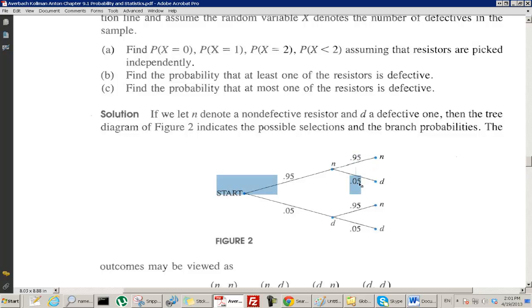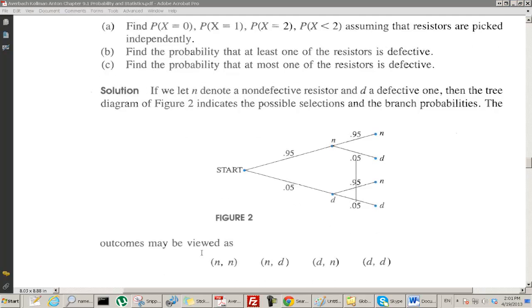But we're assuming independence, so we can put 0.95 here and 0.05 here. The same thing goes along this path: even though this one was defective, we still say it's 0.95 that the next is not defective. That's where the independence comes in. Now they say the outcomes may be viewed as NN, ND, DN, and DD, and we have the probabilities for each of these outcomes. These are not equally likely anymore.